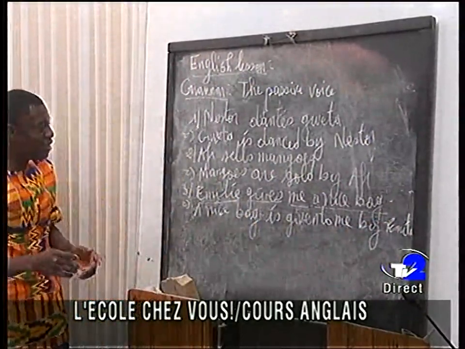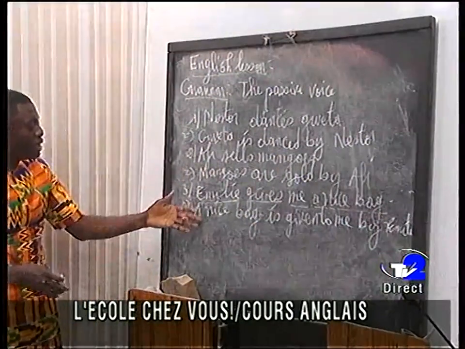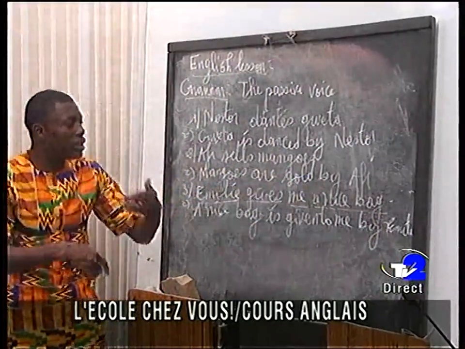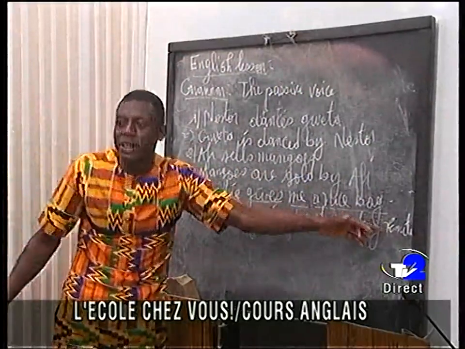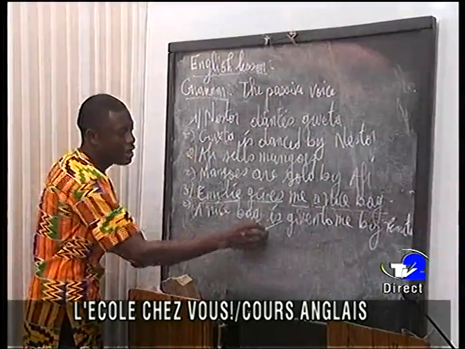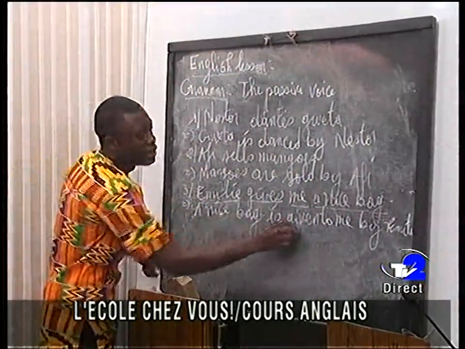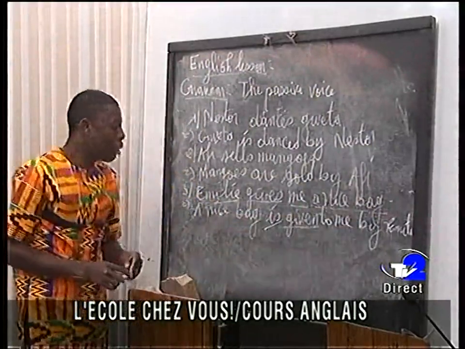So that is how we do the passive voice. You see, the subject becomes the object, the object becomes the subject. So we have the use of a new element, that is to be, given, PP, and that is objects.